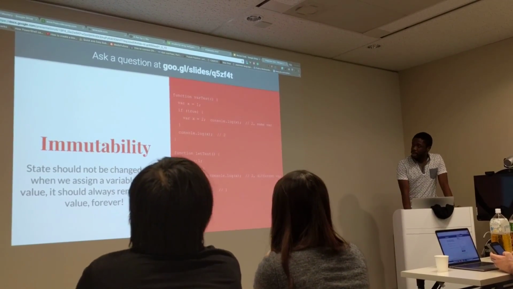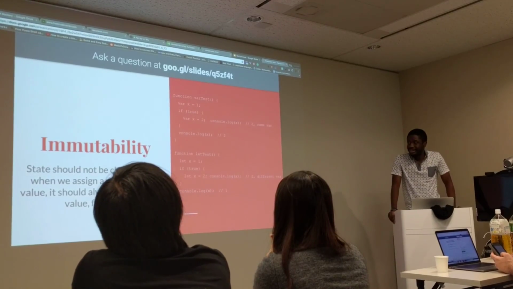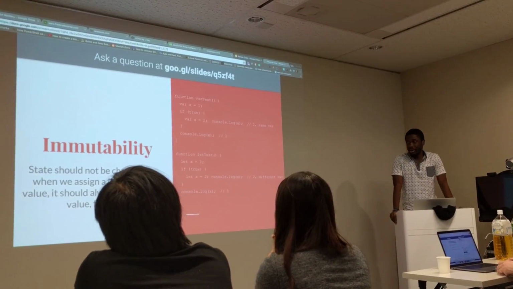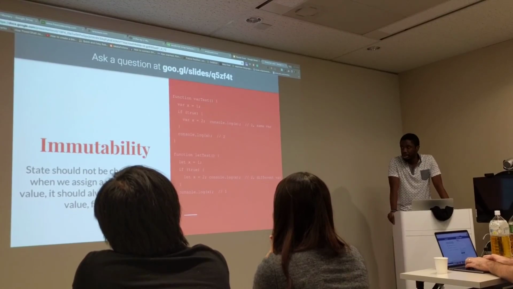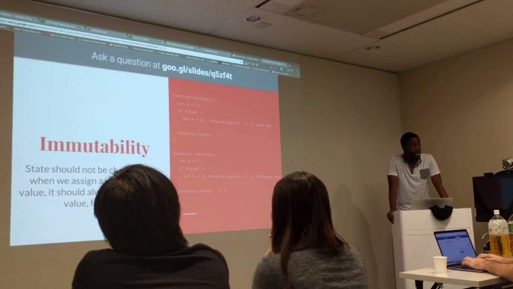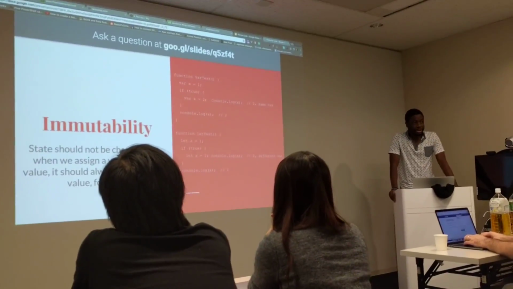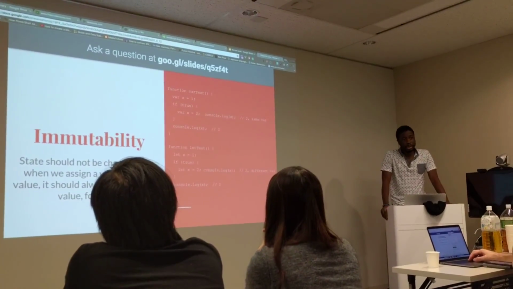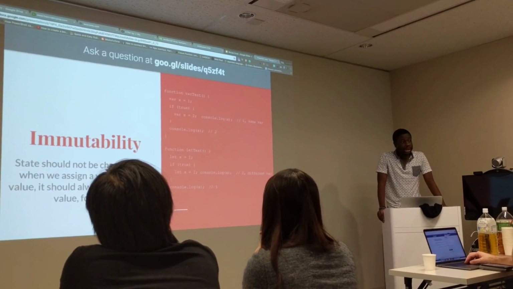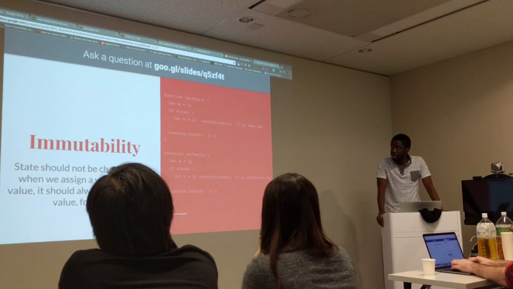Another important feature of functional programming, I think, is immutability. The state should not be changed. When we assign a variable to a value, it should always remain that value forever. Well, obviously not forever, but for as long as that particular function scope is alive. And you see that with the let keyword now in, I think, the new JavaScript definition.